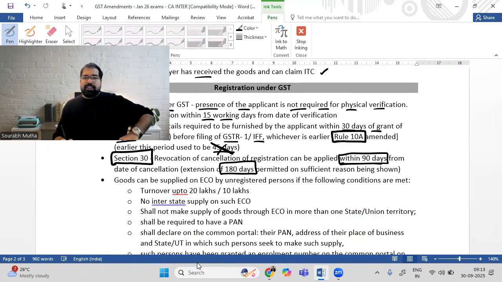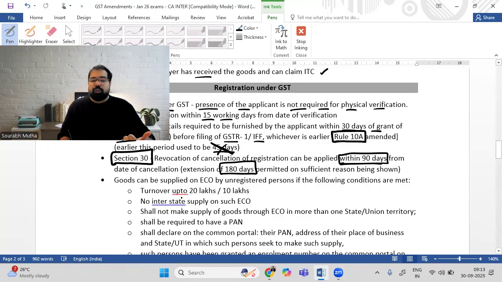Guys, if I'm supplying some goods, example, if I'm supplying watches on e-commerce operators, earlier the rule is that even if I'm supplying these watches only in the state of Karnataka, I still have to register. So supply of goods on e-commerce operator, you have to be compulsorily registered. Now that has changed. If you're a person who's supplying goods on an e-commerce operator, here is the deal. You'll be allowed to function even without a registration, but subject to some conditions.